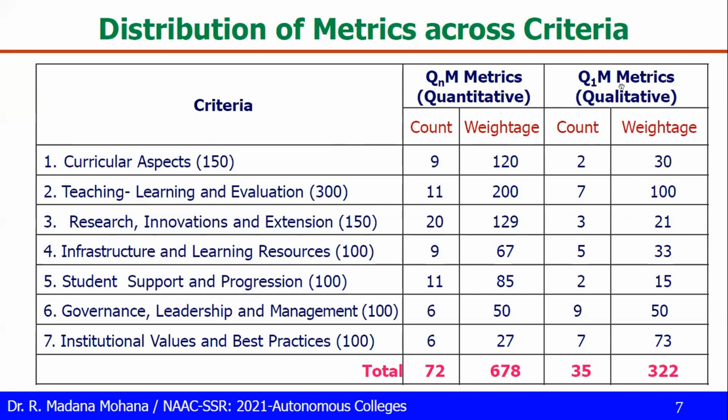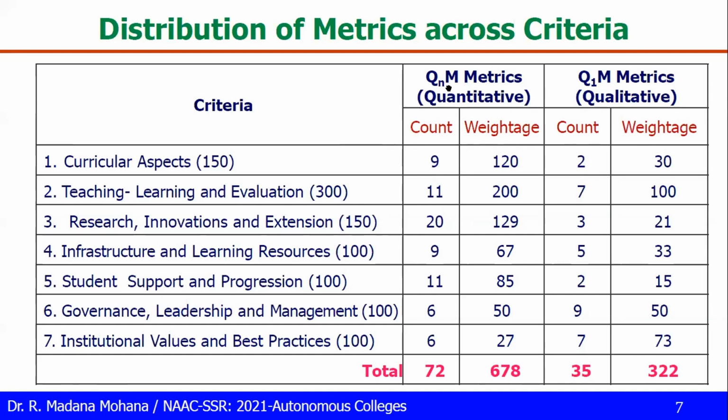The qualitative metrics are evaluated during the on-site visit by the NAAC peer team. All quantitative metrics are evaluated through the data validation and verification, DVV, process, which is online mode. So this is the criteria 1 distribution and its weightages according to quantitative and qualitative. Then criteria 2 has a total of 11 quantitative metrics with weightage 200, then 7 qualitative metrics with weightage 100, total 200 plus 100, 300. Then criteria 3, research, innovations and extension, 150 is the total weightage.